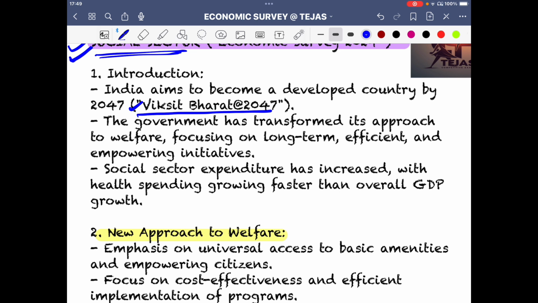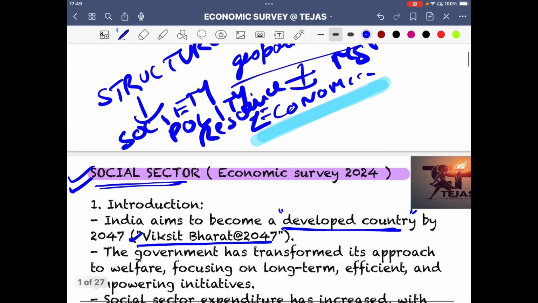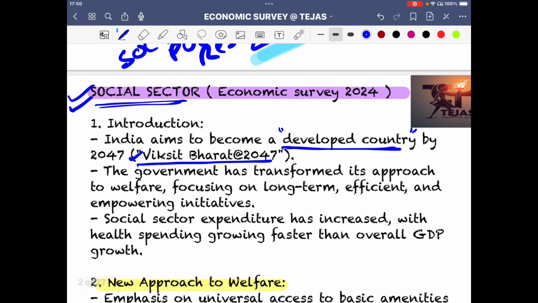But the idea is, what constitutes a developed country. So the structural dynamics, the social dynamics, the political dynamics, everything has its own base in this idea of a developed country. So Viksit Bharat 2047, that's the aim. And how are we going to achieve it? Again, the capex, the capital expenditure, the asset building aspect, which is going to give us what? Multiplier effect.